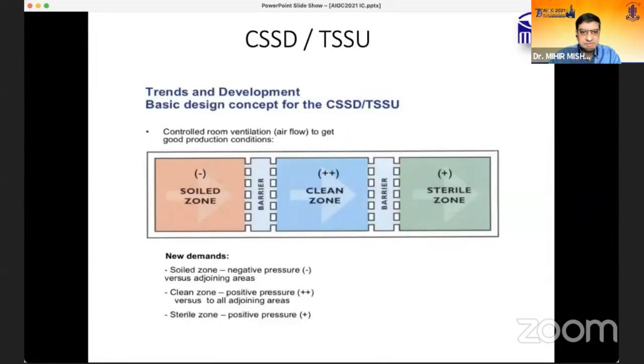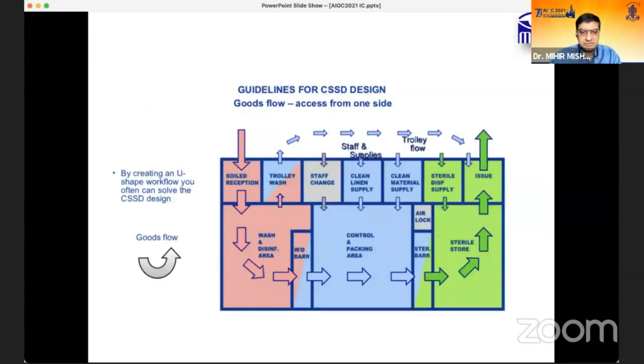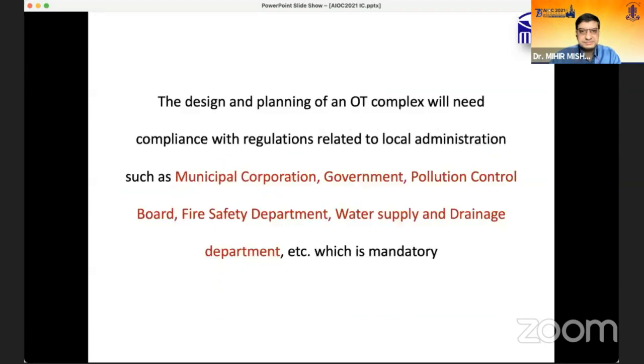So coming to the CSSD, you have a soiled, clean, and sterile zone. Depending on the type of material, the flow goes from the non-sterile area to the sterile area. So that has to be taken care of accordingly.